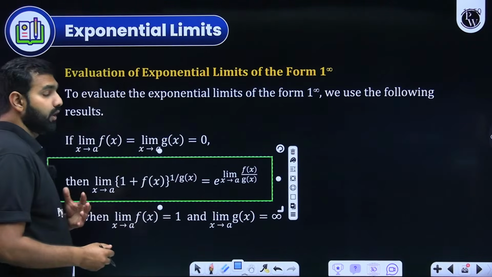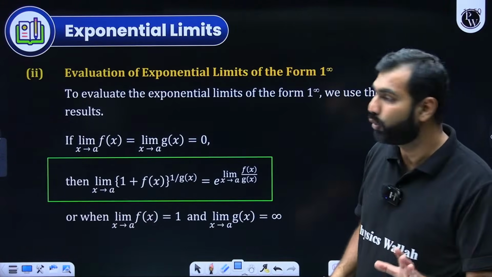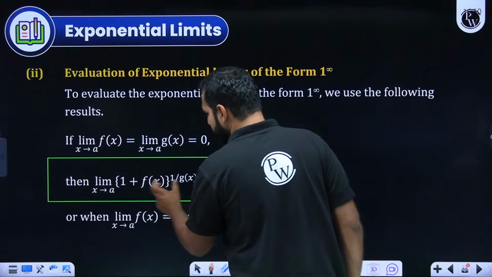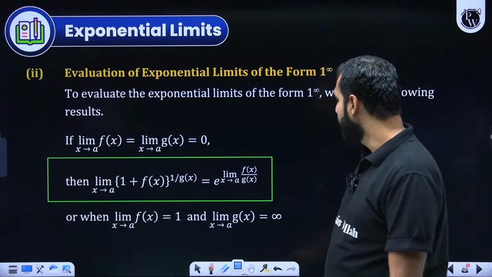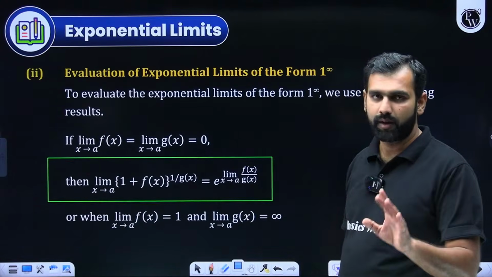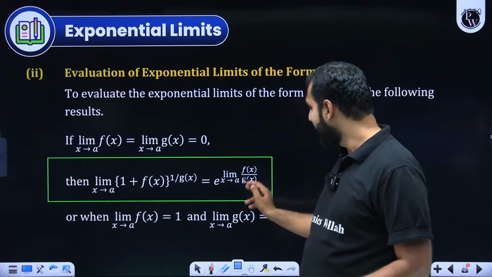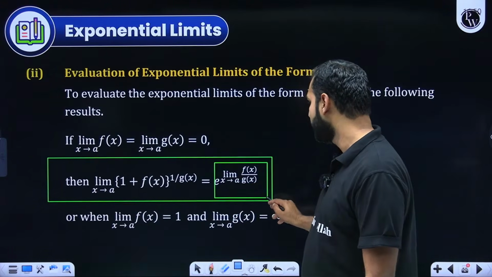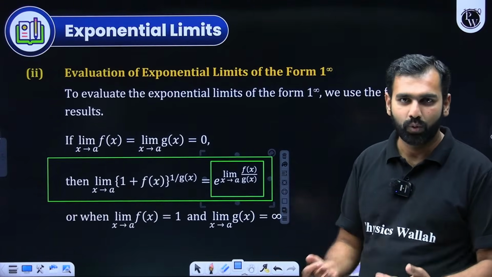So instead of taking logarithm on both sides, solving it and then taking the anti-log, don't do all of that. If you are given an expression with base approaching 1 and power approaching infinity, it is the 1 to the power infinity form, and you can always apply this direct shortcut or solution for that form. Will you all remember that? Can I move ahead from here?